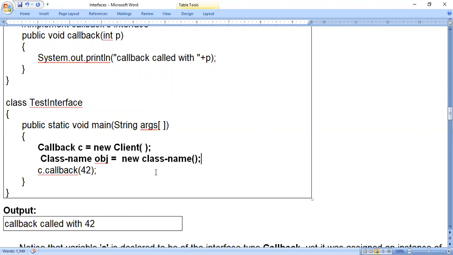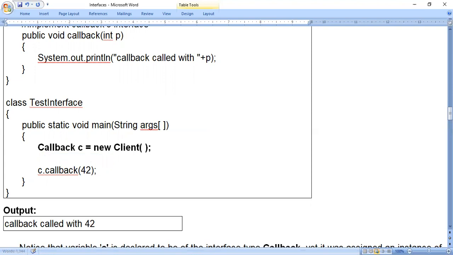But in the case of an interface, what happens? We cannot write like this for an interface, because an interface has no instance variables and no constructor, and we cannot instantiate the interface. So we should not create an actual object. Instead, we can just create an object reference. If you don't use the new keyword and class name, and put a semicolon at that point, it is called an object reference, for a class as well as for an interface. So we can just create an object reference for an interface, which we have done in this particular line.